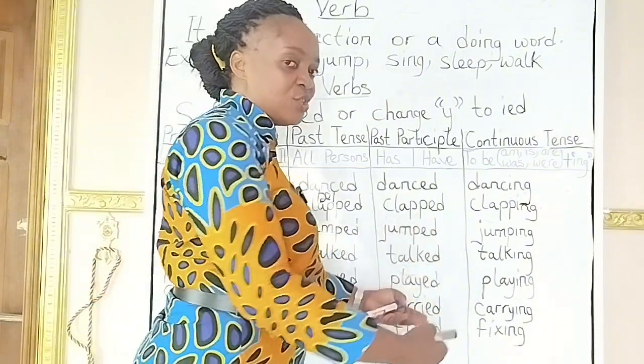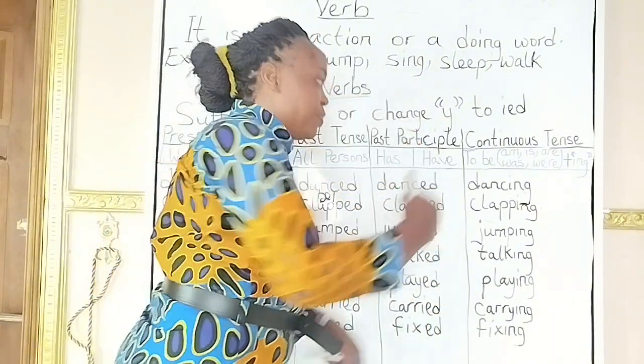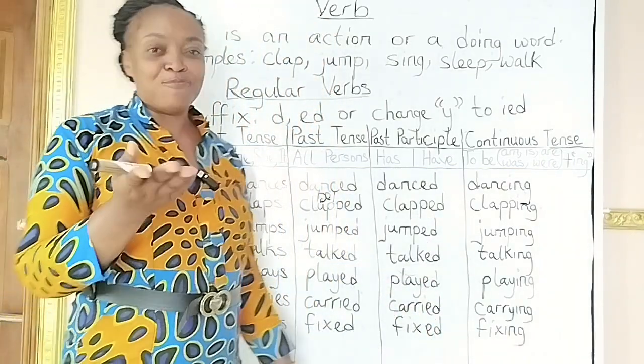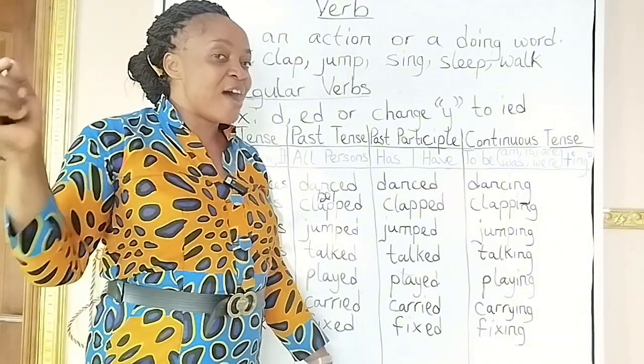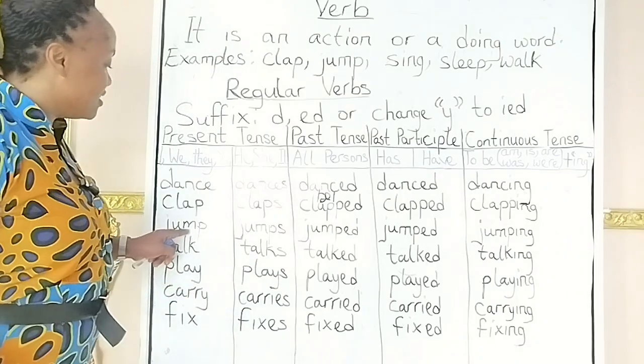And when you come to the continuous tense, the rule says that you're going to still double the P, and we have clapping. Does it make sense? I know that one of you out there probably never heard this from your teacher. Today you have the opportunity to hear it from me. Let's go ahead. The next, jump.